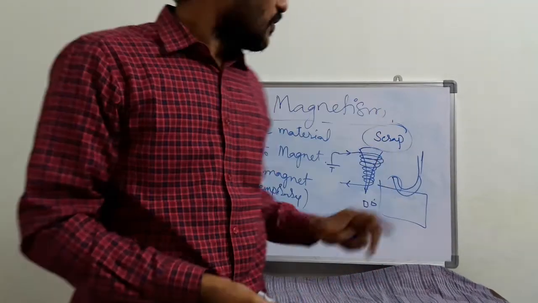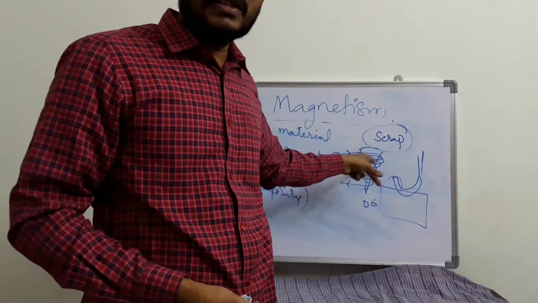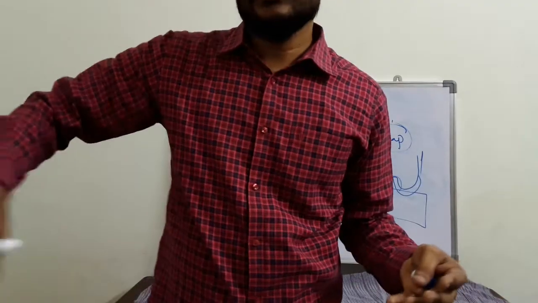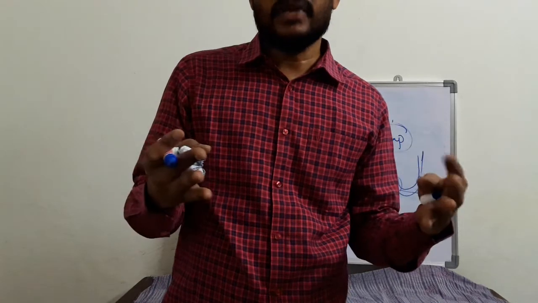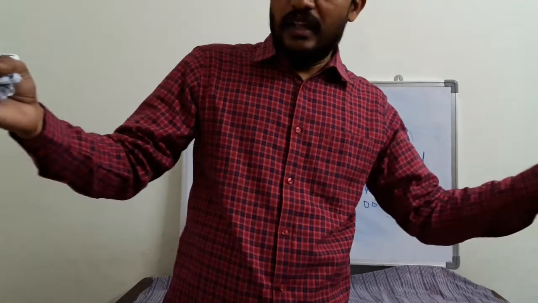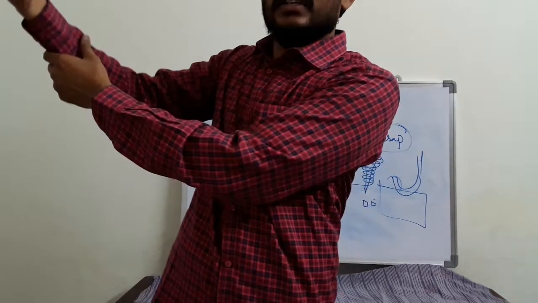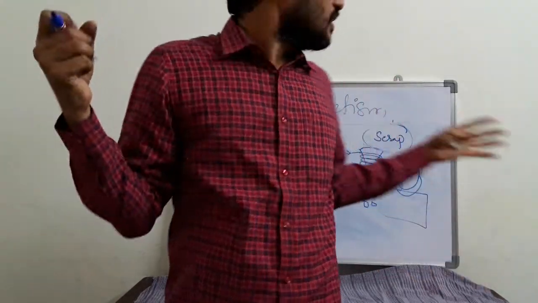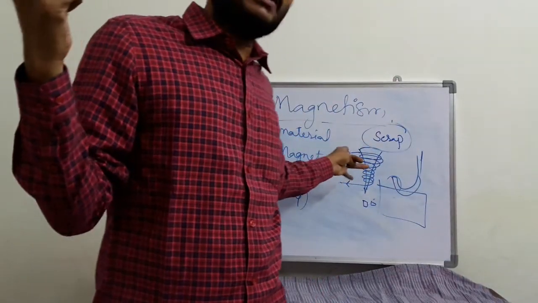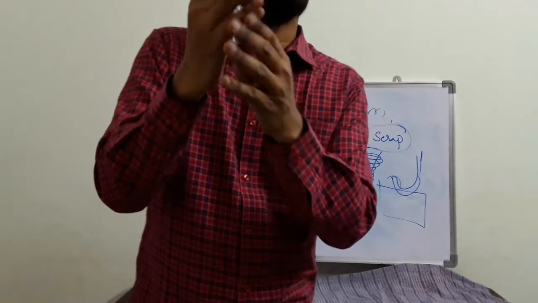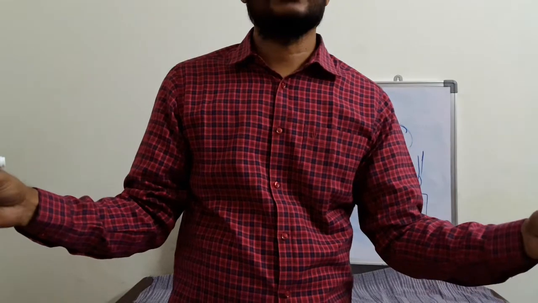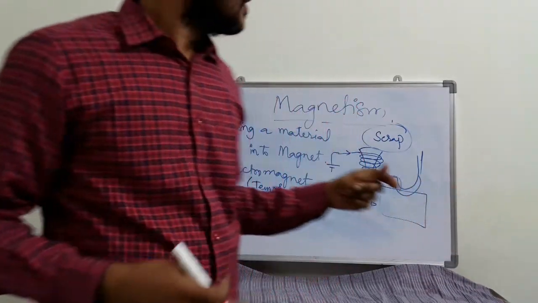So first they will allow the current to this and try to move it. At that time it will act like a magnet, then all the iron materials will be attached to that. Then afterwards in another place they will switch off this current, then the iron materials are going to fall in the same places. So this is the method.